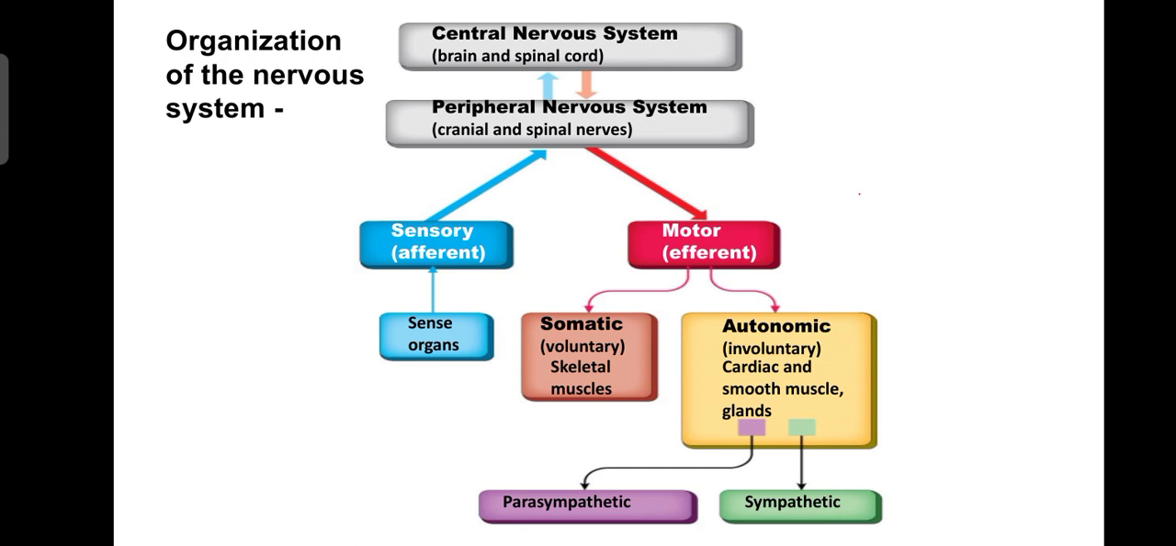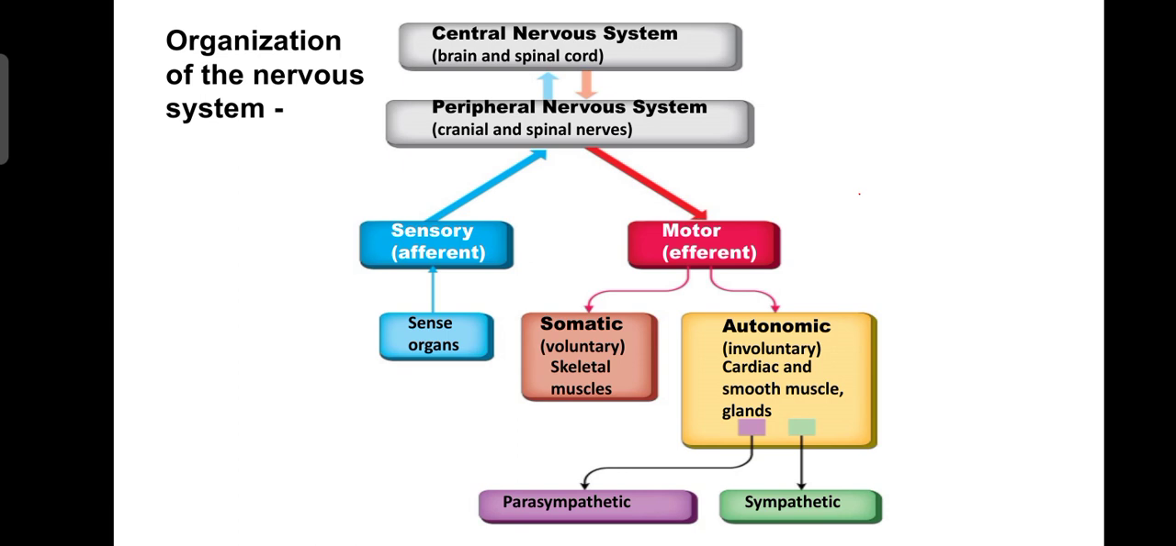Then what are the divisions of peripheral nervous system? Somatic is voluntary nervous system, and autonomic nervous system is involuntary. Involuntary means it is not controlled by ourselves. It is self controlled. We do not control this system by our willpower. And somatic nervous system is controlled by our willpower.